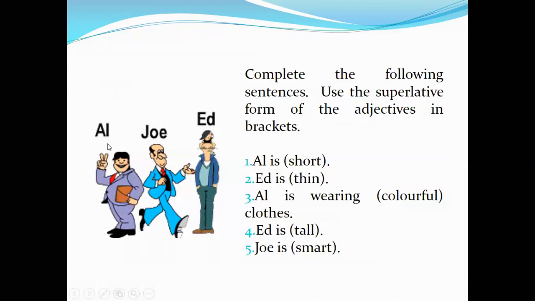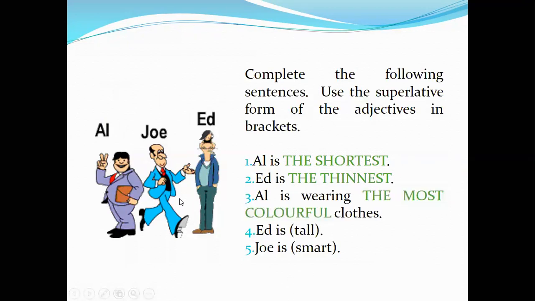Okay, for example, here in this case, we have three people. The superlative shows who is the superior one. So, Al is short, yes, he is the shortest. Ed is thin, so of the three of them, he is the thinnest. Consonant, vowel, consonant, we double the last consonant. Al is wearing colorful, which is long, so the most colorful clothes. Ed is tall, so the tallest. And Joe is smart, so he is the smartest.